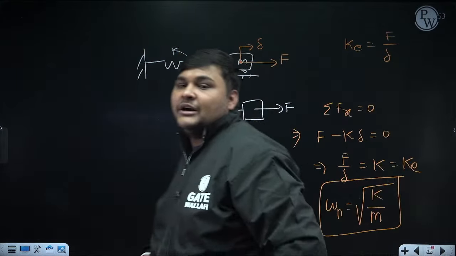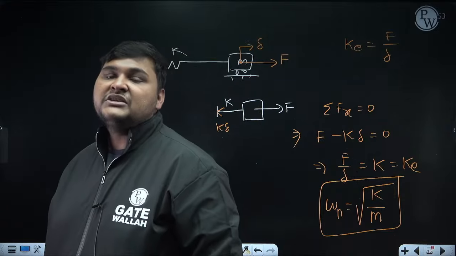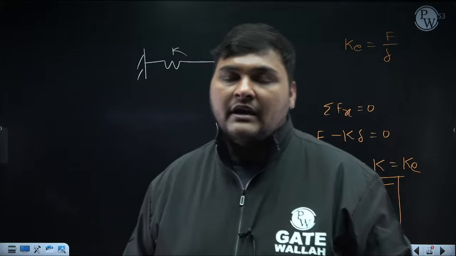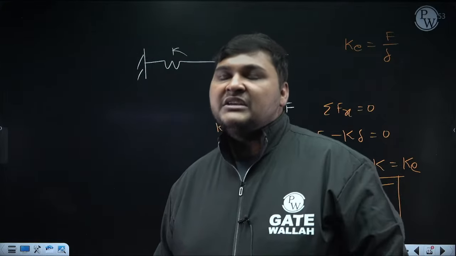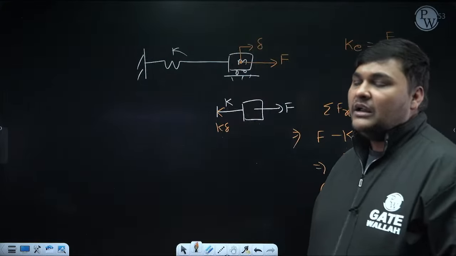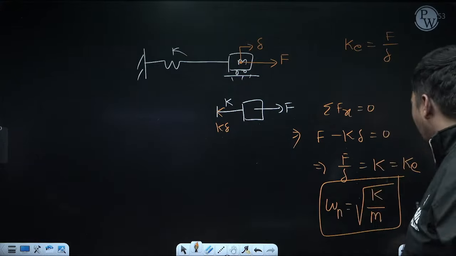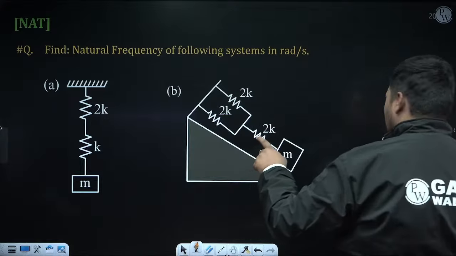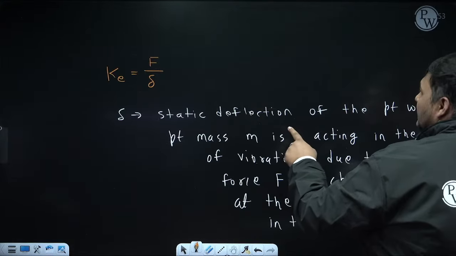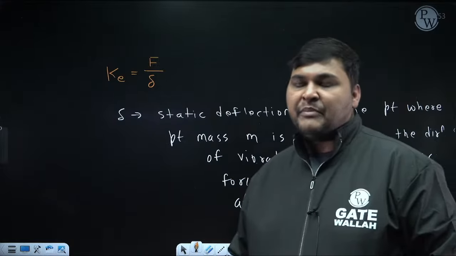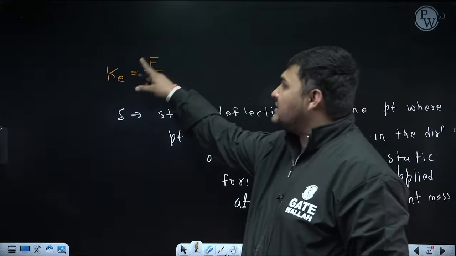some questions come in which springs are arranged either in series or in parallel or in their combination. Now, if springs are arranged in series and parallel, then we have a direct formula to calculate Ke. That formula I derived by using these equations, that is, K is F by delta. But if springs are in series and parallel, you need not apply this method again and again.